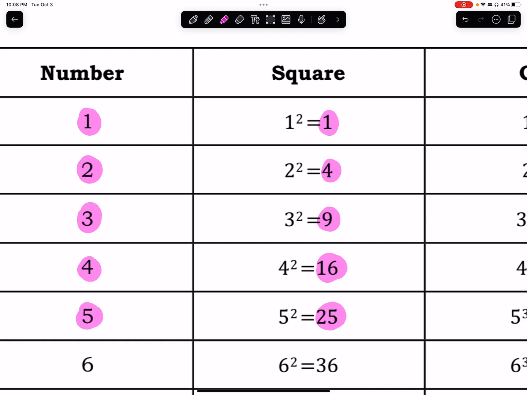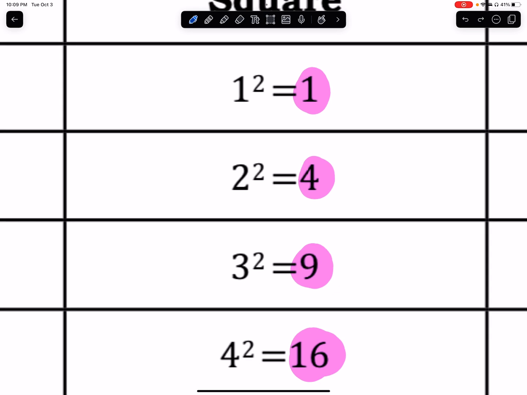Look at these numbers. Notice not every number is a perfect square. There's a lot of numbers that we've already left off this list that are not in this middle column. For example, from 1 to 4, we don't see 2 in the list or 3. These are not perfect squares. Do yourself a favor, grab your calculator and type in the square root of 2.